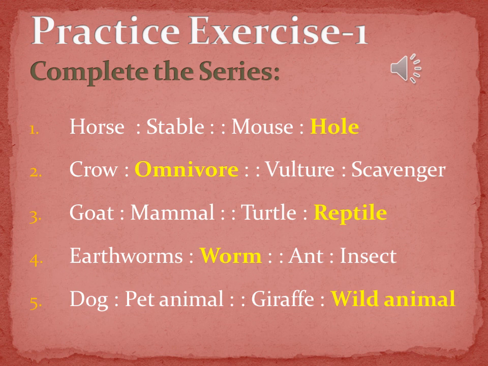Fourth is, if ant is to insect, then earthworm is to dash. So here the answer is earthworm is to worm. Earthworm is example of a worm. And the last one is, if dog is to pet animal, then giraffe is to dash. So here the answer is wild animal.